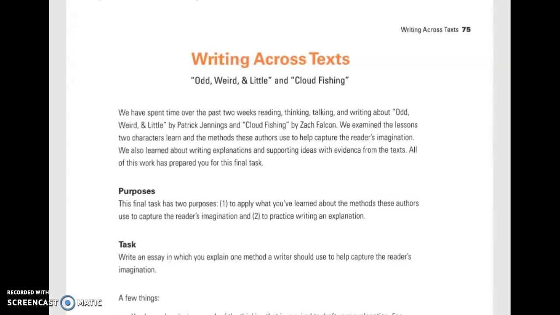We examined the lessons two characters learn and the methods these authors use to help capture the reader's imagination. We also learned about writing explanations and supporting ideas with evidence from text. All of this work has prepared you for this final task.